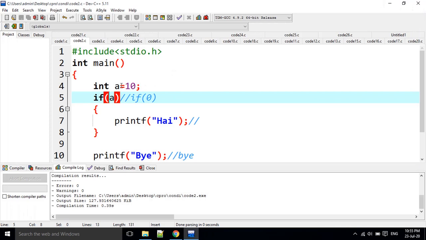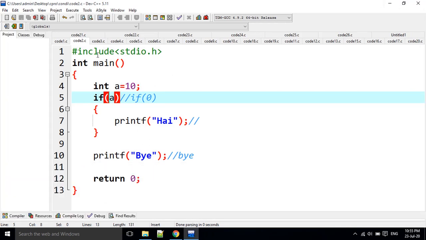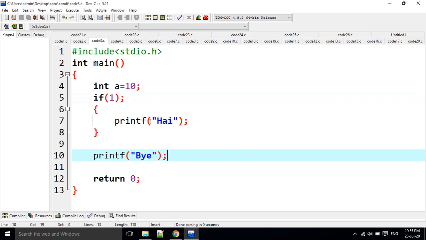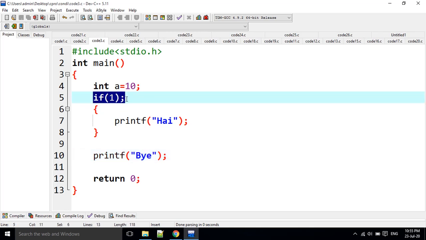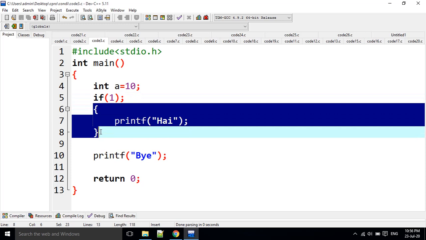Going to the third question. Int A is equal to 10. If, and a semicolon is there. Just observe, just one semicolon is there. That means this if block is going to end here. There is no relationship between this one and this part.